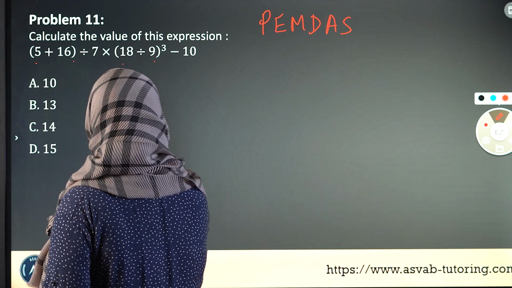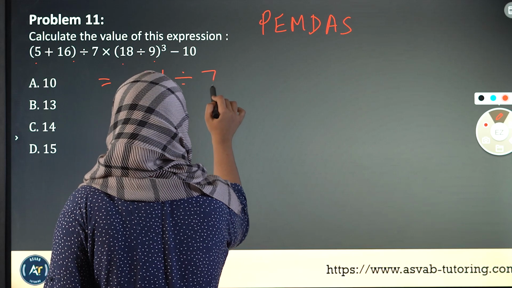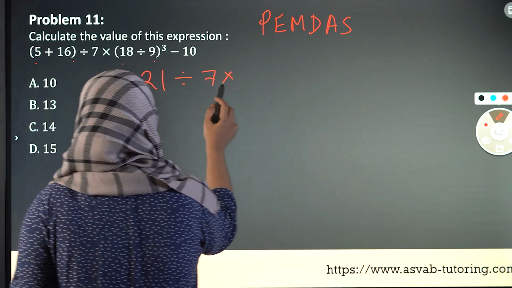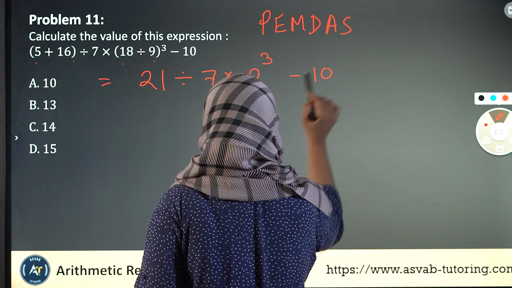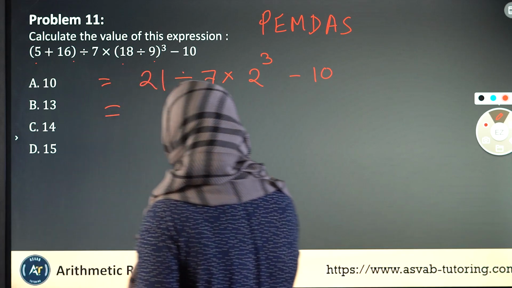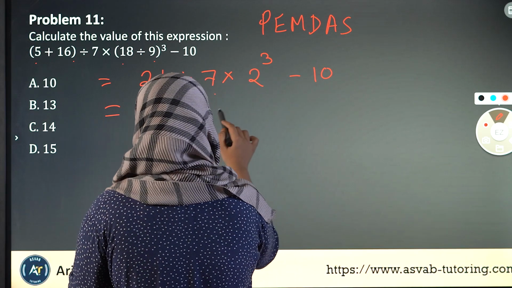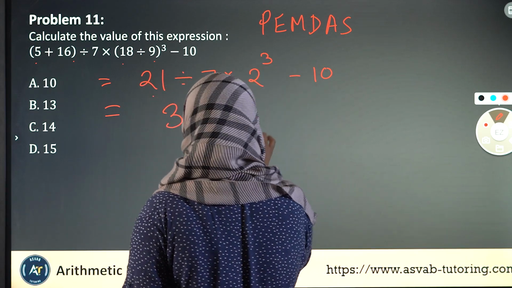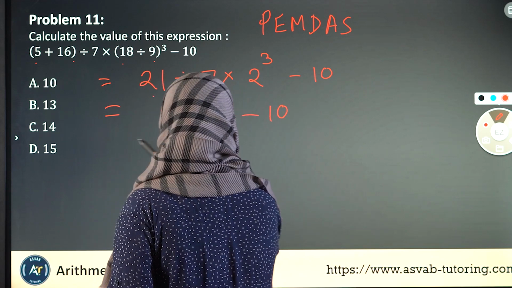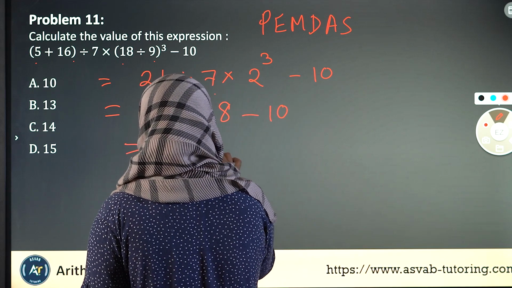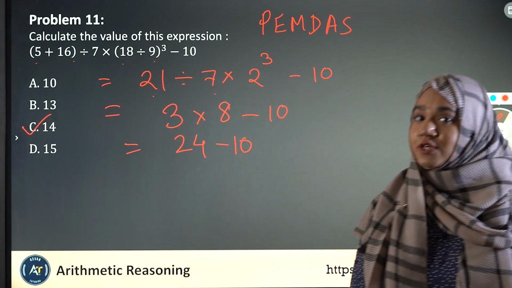So you see, we can do 15 plus 6, first of all, which is 21, divided by 7 times. Let's now do 18 over 9, and that's 2 cubed minus 10, okay? Now, what we do is we need to do division first, okay? So 21 divided by 7 is 3. 3 times, we can also do this 2 cubed thing because this is technically multiplication. So that's 8. And now 8 times 3 is 24. So 24 minus 10 is 14. So the correct answer is 14.